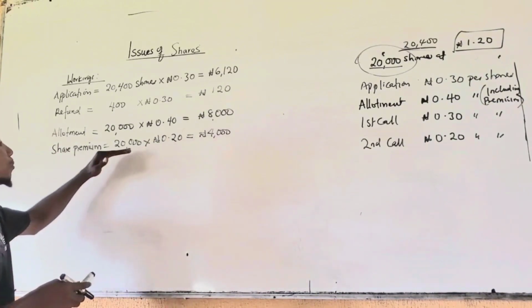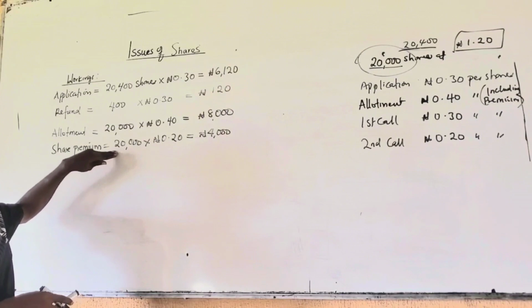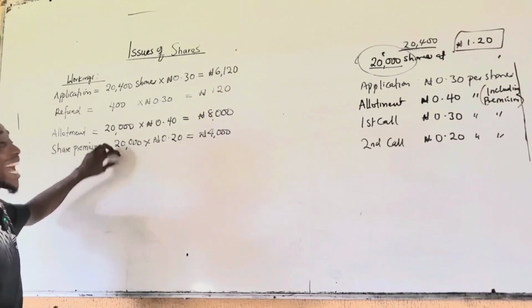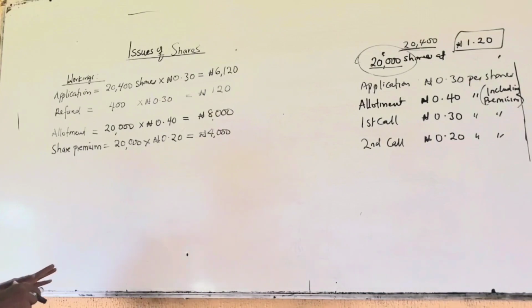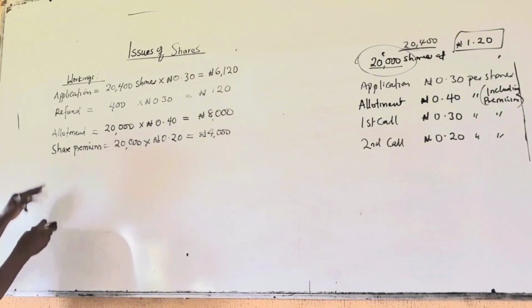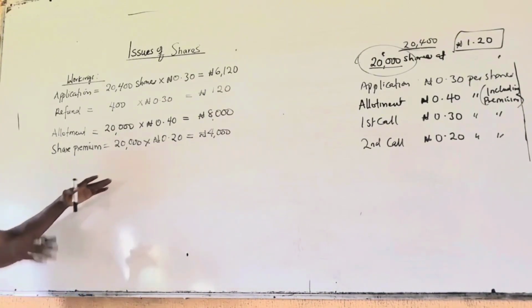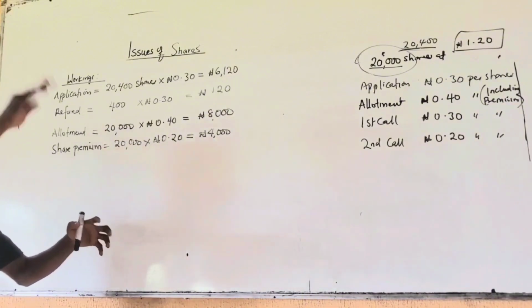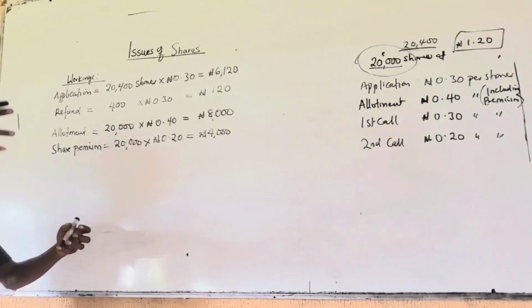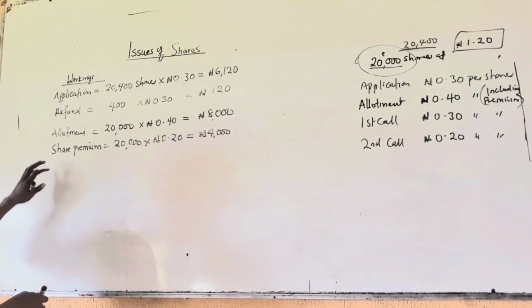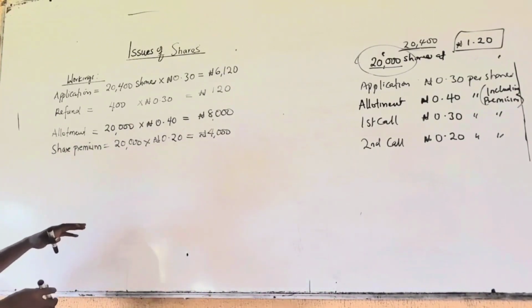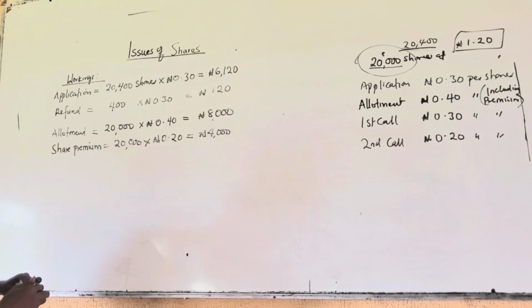You record this premium by debiting your allotment account and crediting the share premium account. That is all. For forfeiture of shares, the balance of your forfeited shares account will be transferred to your share premium account. In part 2, we treat forfeiture of shares in detail.